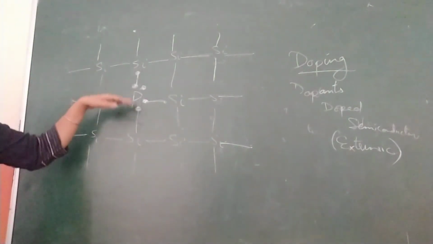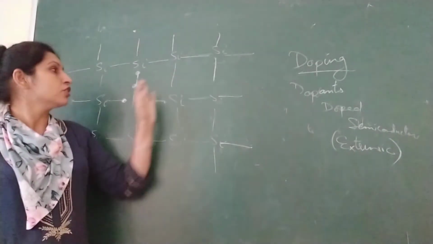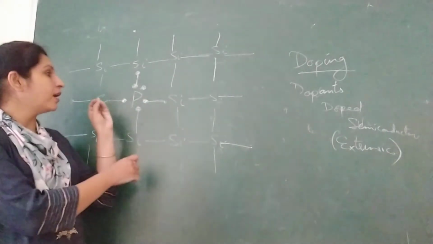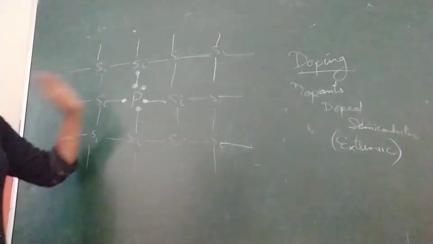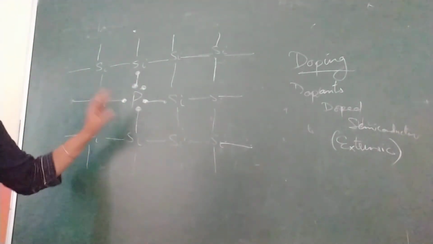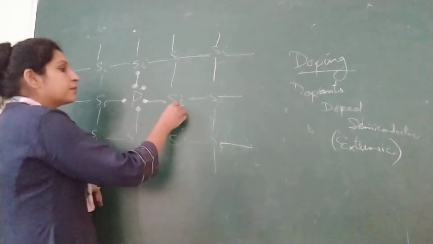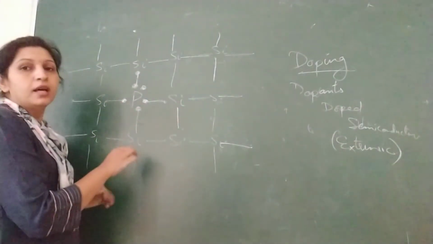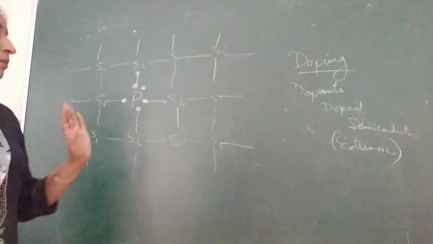Similarly, as you keep on adding phosphorus, more electrons will be there. Just to explain, if you add one phosphorus atom, 1 free electron is there. Along with that, at room temperature or slightly above room temperature, some of the bonds may also break, because you have not deliberately increased the temperature; the bond breaks on its own.